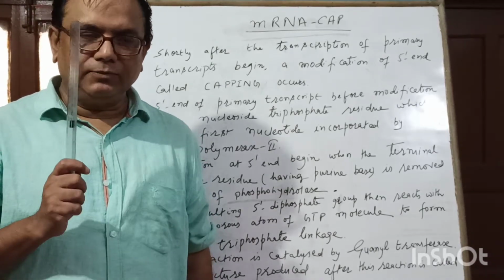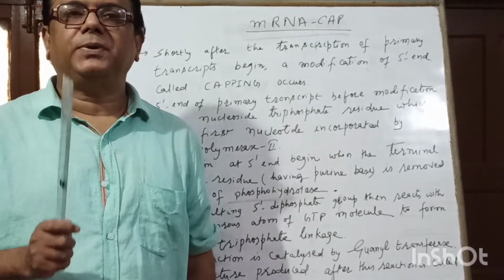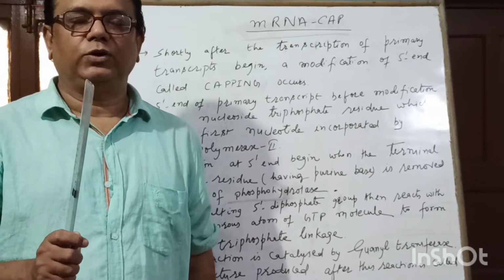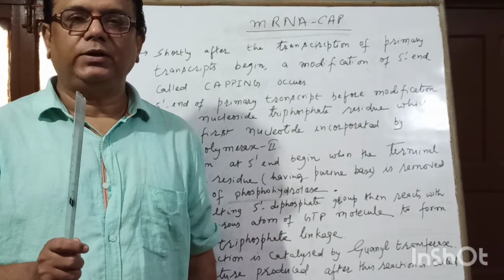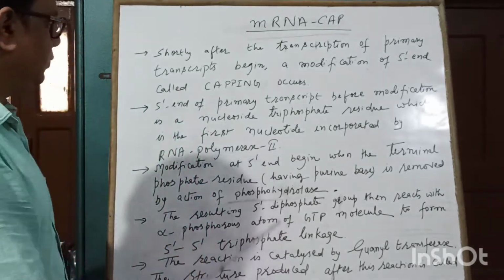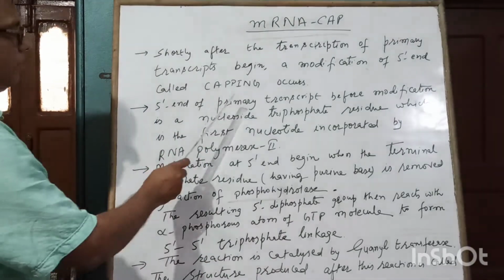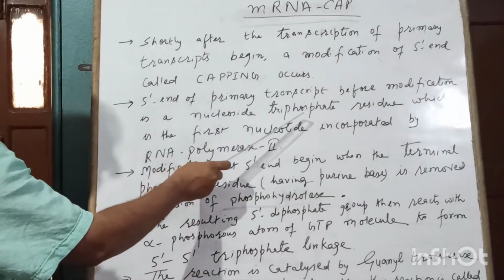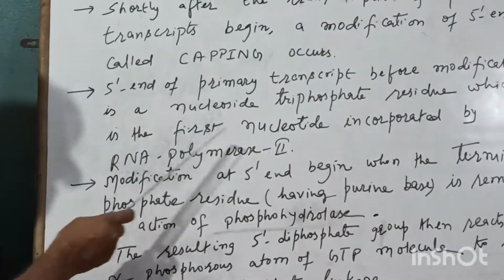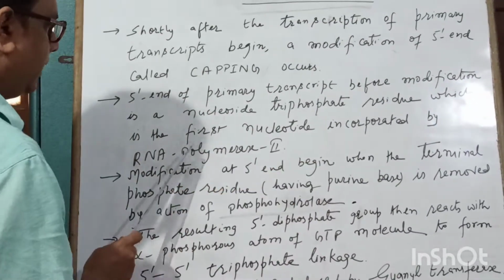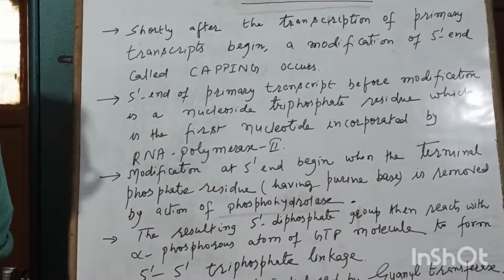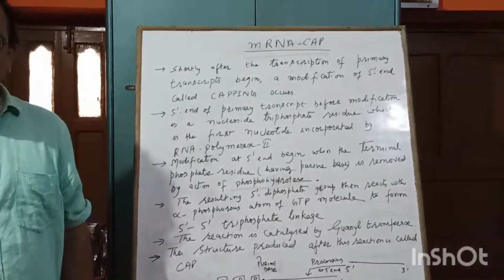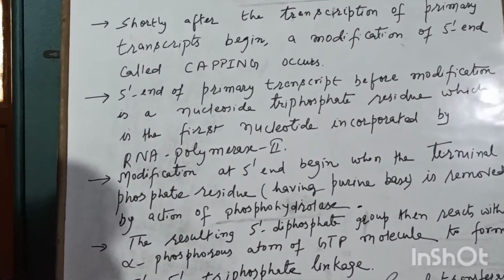So the 5' end of the primary transcript before modification is a nucleoside triphosphate residue, which is the first nucleotide incorporated by RNA polymerase.